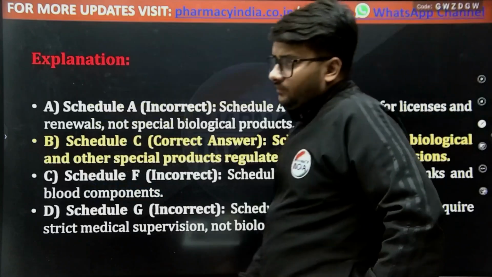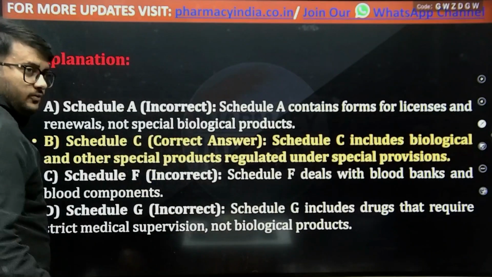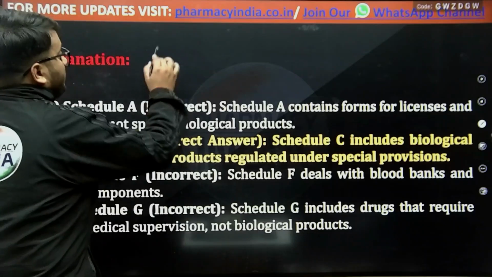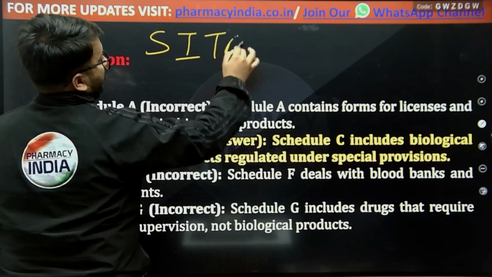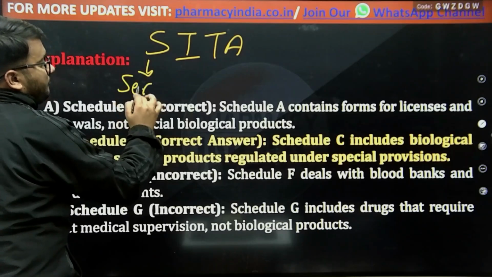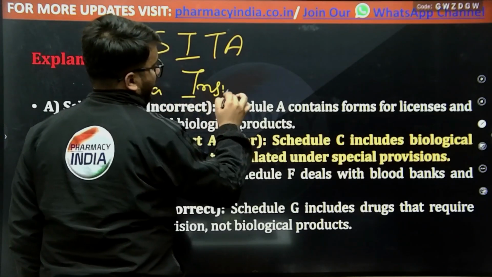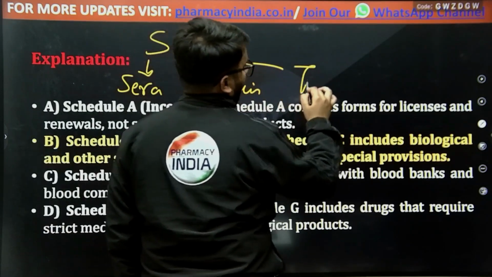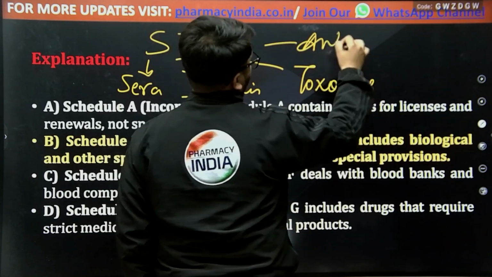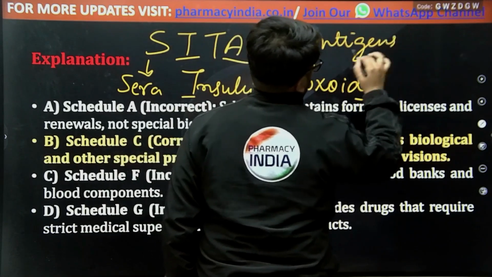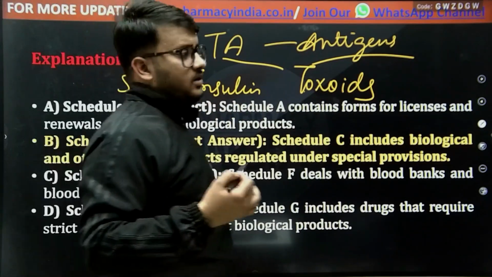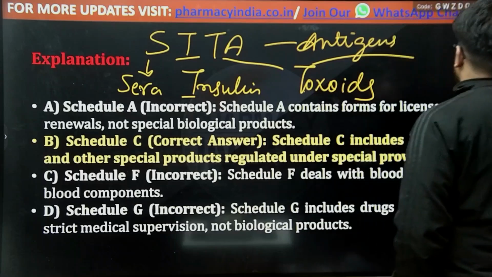And I'll tell you one trick for Schedule C by which you may remember it easily. The trick is SITA, in which S is for Sera, I is for insulin, T is for toxoids, and A is for antigens or allergens, because these are the special products or the biological products.